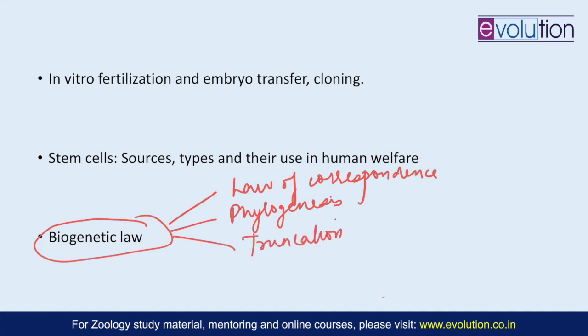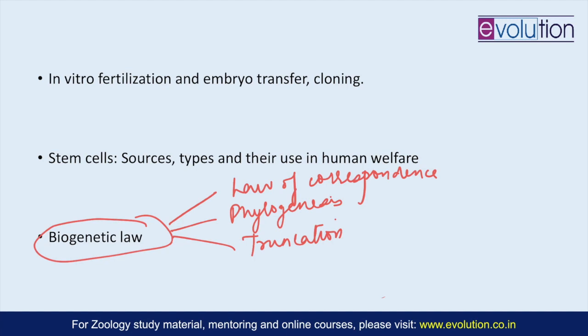So what Haeckel believed was that an animal, for example a mammal, in its embryonic life shows the characters of its evolutionary history. So it will appear like a fish at some point, as a frog at another point, and then as a reptile, and then a bird, and then eventually a human, or any mammal. So this is how he had interpreted the biogenetic law.